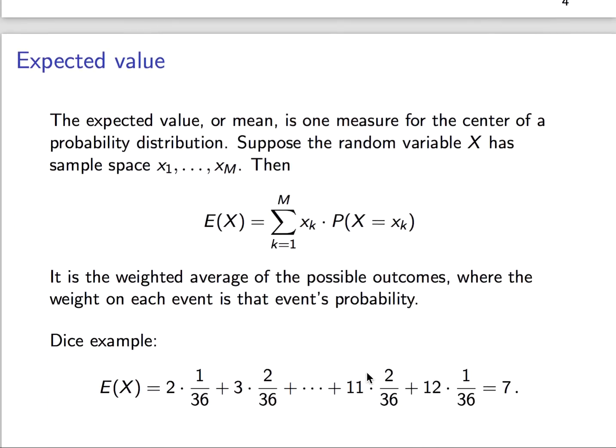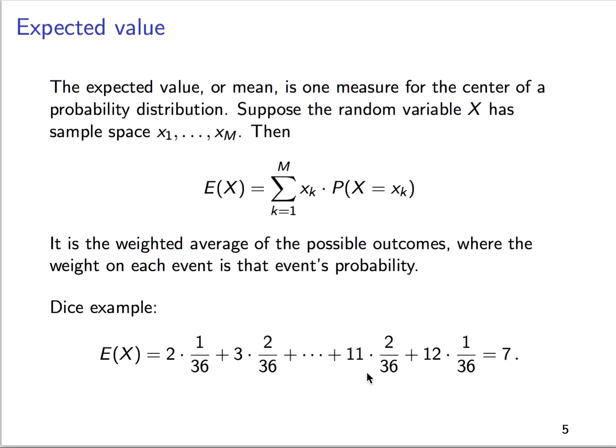All right, let's talk about expected value. So you've certainly met this idea before. Here's the technical definition of the expected value. If the random variable has this sample space where it can take on the values little x1 up to little x capital M here, so there's capital M possibilities, that's the size of the sample space.